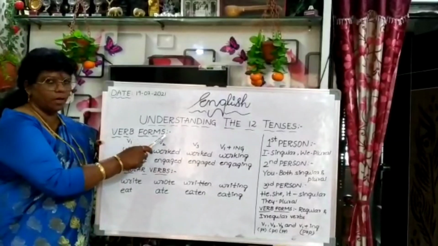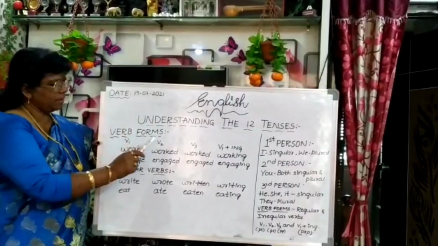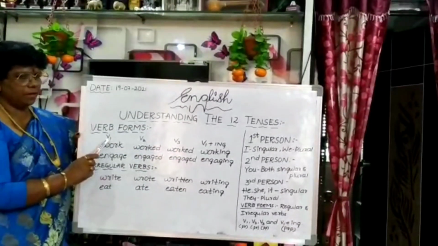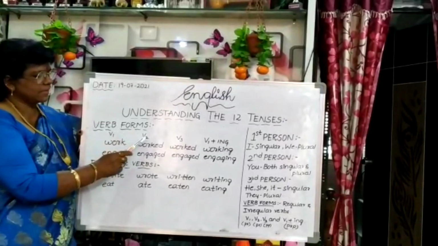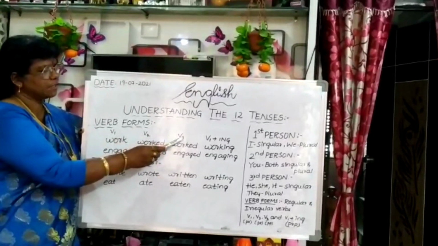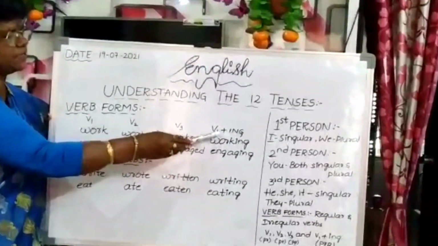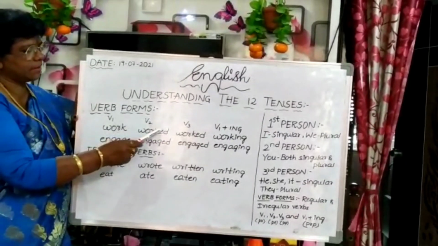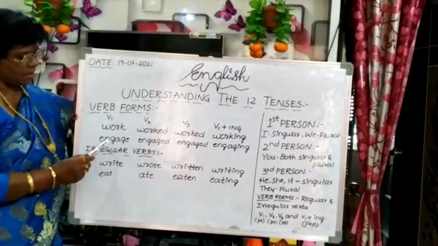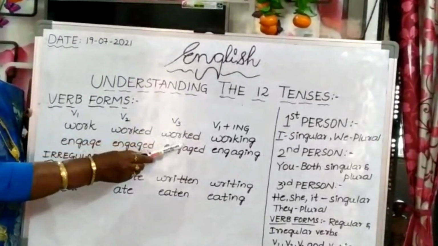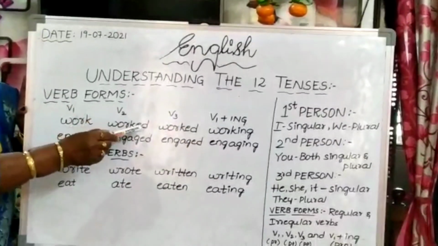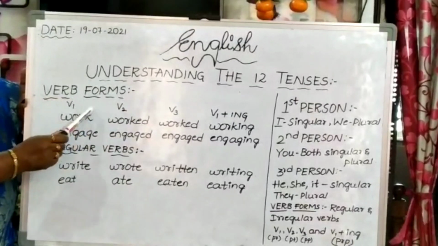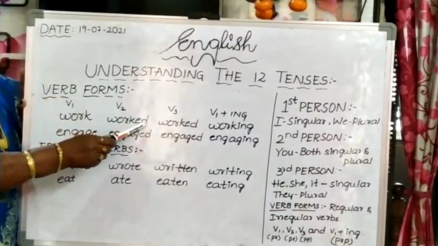Children, verb forms. V1, V2, V3, V1 plus ing form. V1, present tense. V2, past tense. V3, past perfect. V1 plus ing form, present participle. Work, worked, worked, working. Engage, engaged, engaged, engaging. I mean, for regular verbs, this will say regular verbs. Regular verbs commonly will be ending with ed.